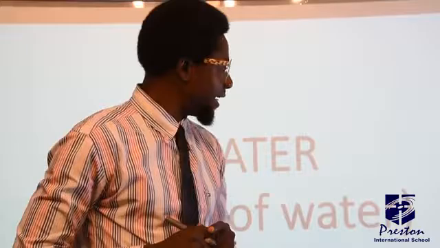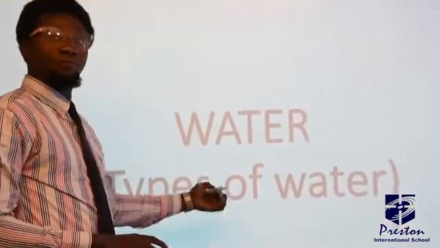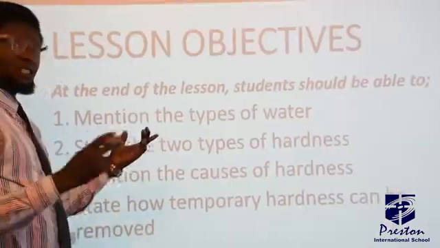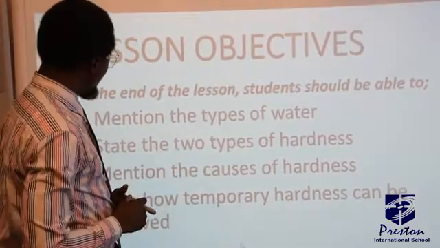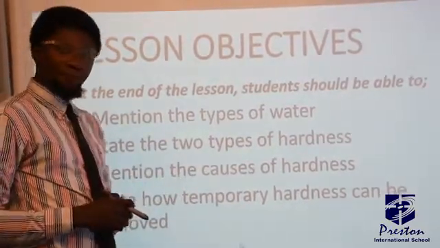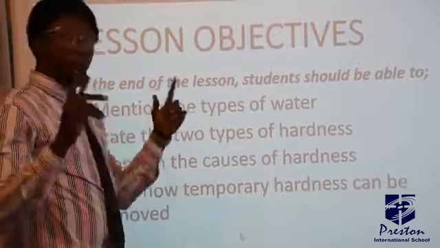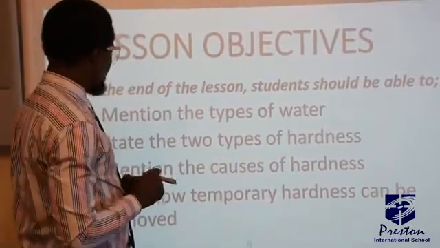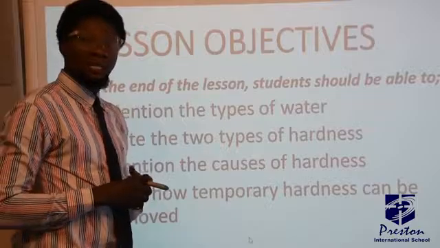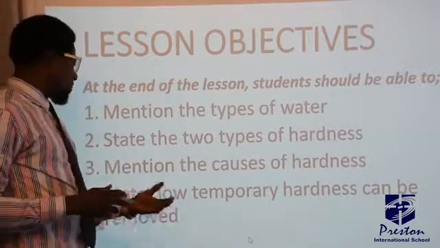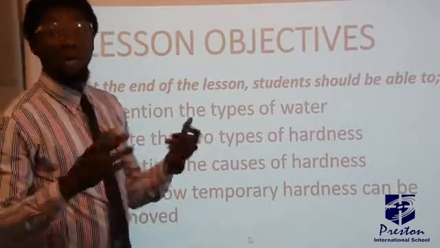In our last class, we discussed water, where we spoke extensively on water pollution and the various sources of water. Today, we are going into a new subtopic under the topic water, titled Types of Water. By the end of this class, I expect each and every one of us to be able to mention the types of water, mention the two types of hardness we have, state the various causes of hardness, and finally mention how temporary hardness can be removed from water.